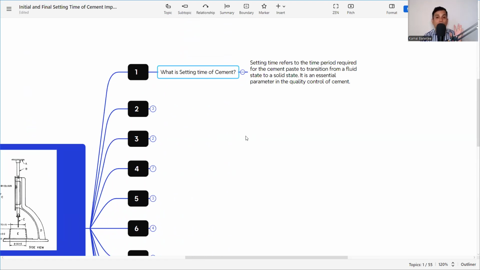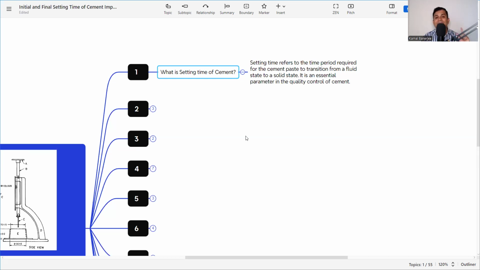Let's understand what is a cement, or what is the concrete. Concrete is the hardened paste of a combination of cement and water, aggregate, and everything. Now what is happening whenever we are adding water into the cement or into the concrete, that cement and water start reacting with each other and make a hardened paste.